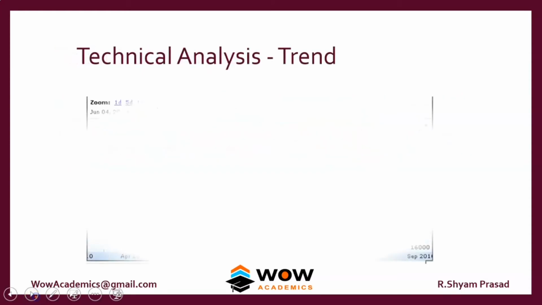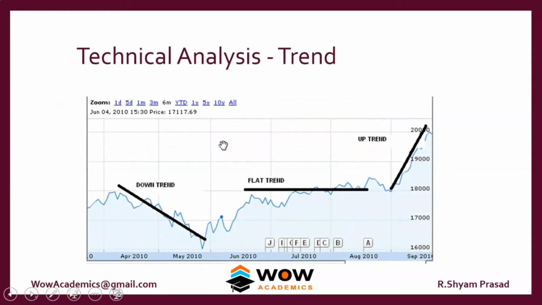So we'll see this chart here. If you look at this chart, the share price has been going down, then it has become flat, then it has become higher. Whenever the price goes down, it's called a downtrend. Whenever the price is on a sideways movement like this, that is called a flat trend. And whenever it goes up, it's called an uptrend. So every share price has a particular trend over a particular period of time. So they will be range bound only.